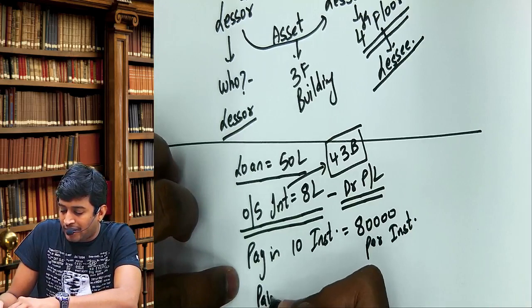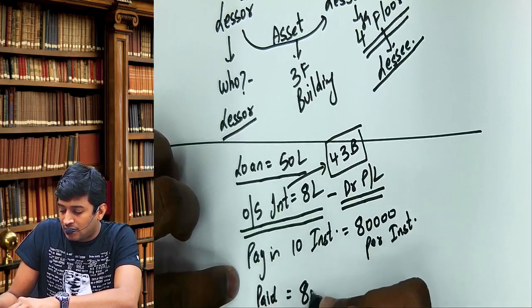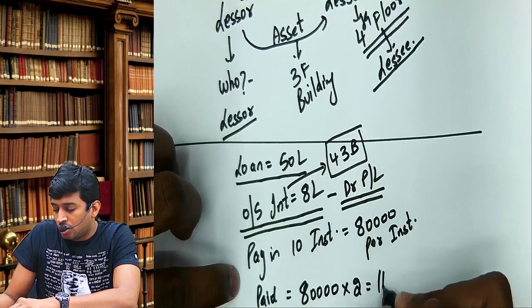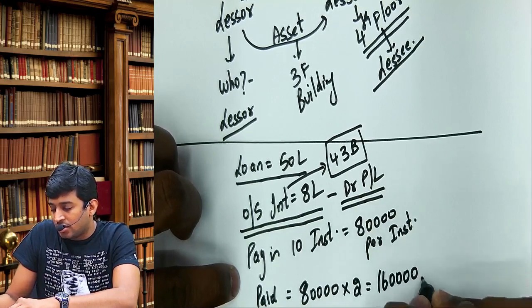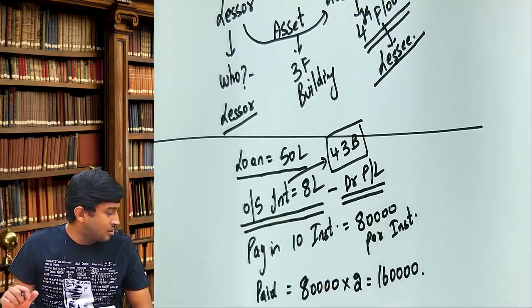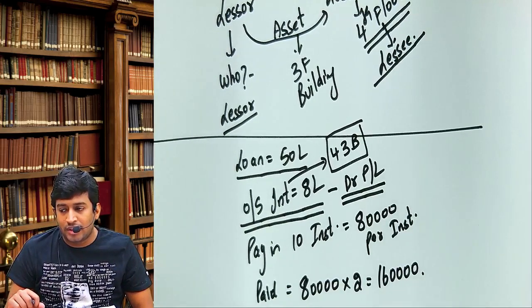I paid how many installments? I paid 2. So 80,000 into 2, 1,60,000. I paid 2 installments. 80,000 into 2, 1,60,000.